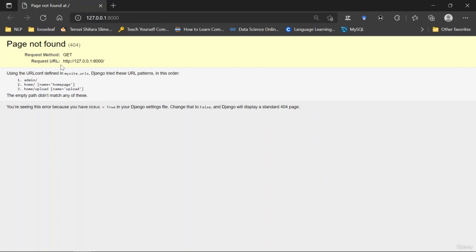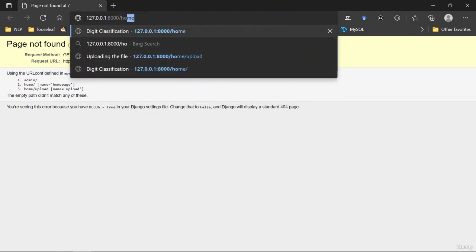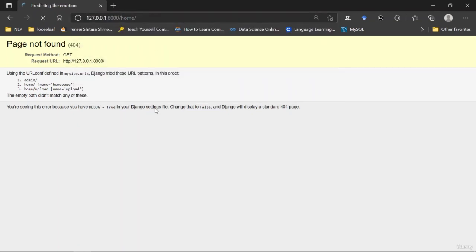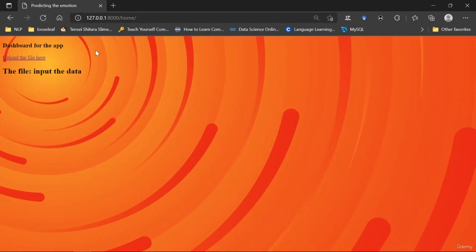I can see that there's a page not found right here, right? That is because there's no function specified for this URL. The functions specified are for home and home upload. So if I go on home, then you can see that we have the page served to us.